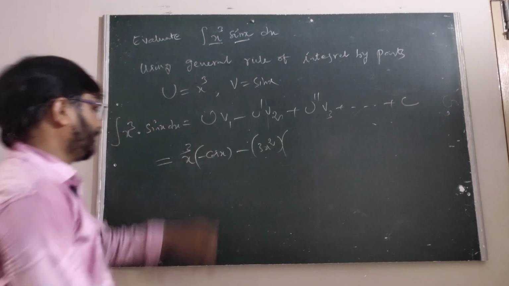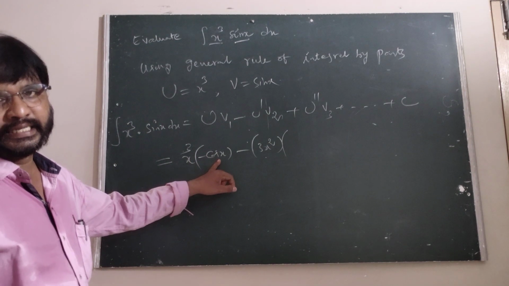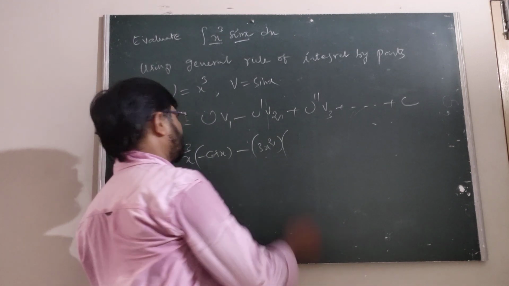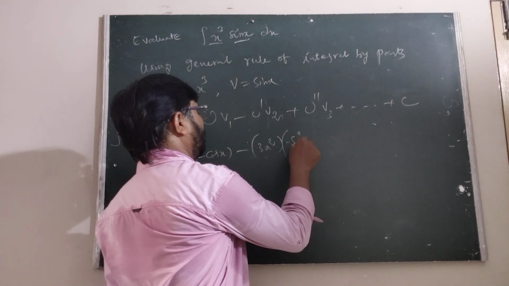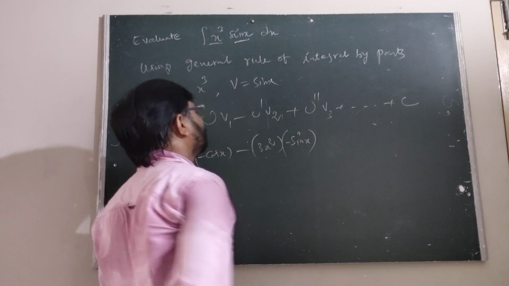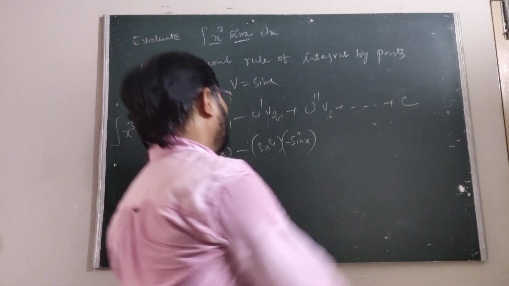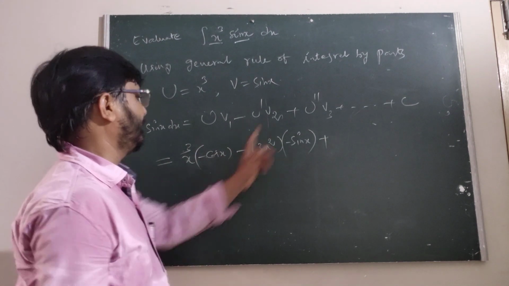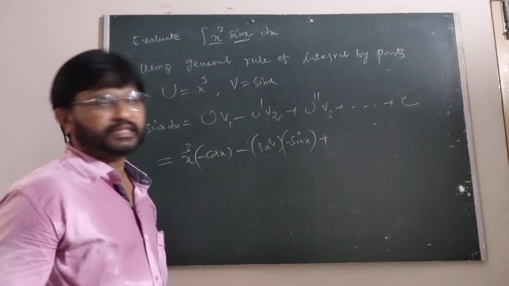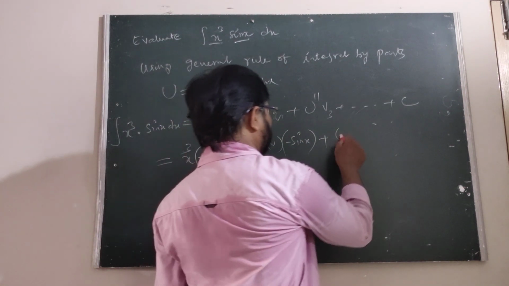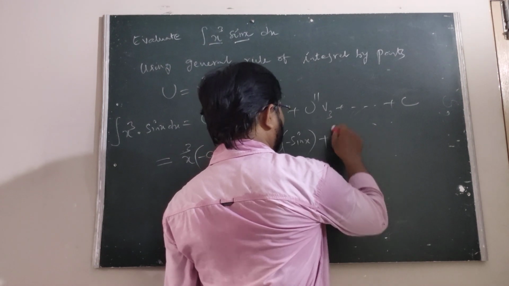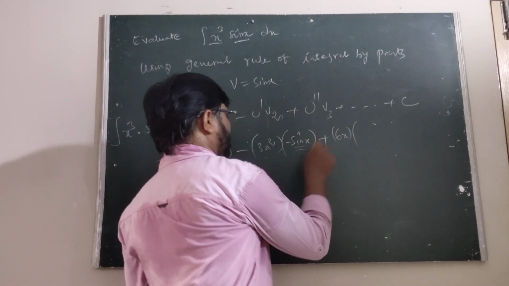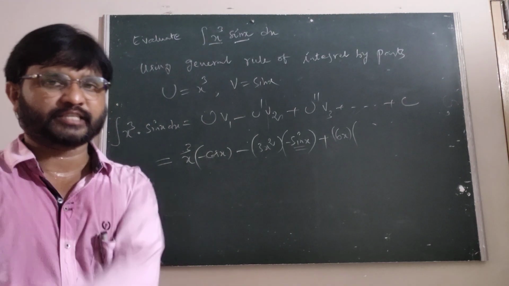Now the integral of cos x is sin x, that is here minus of sin x. Now write u double dash, that is plus, the derivative of 3x square is 6x. Now the integral of sin x is minus cos x.